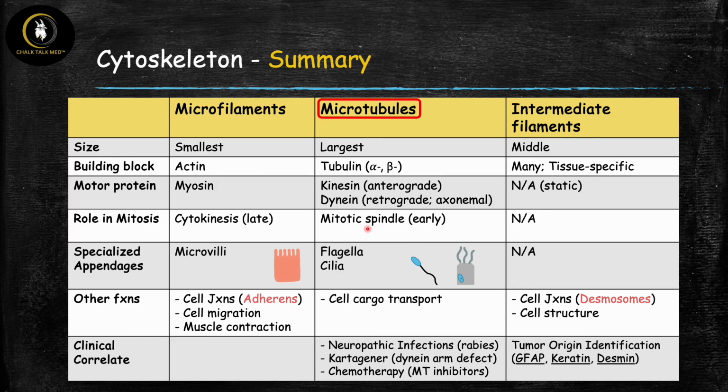They have an important role in mitosis, which is in the early part of mitosis, formation of the mitotic spindle. They're also important for forming the specialized appendages, which are flagella and cilia, where the microtubules are important for their movement. The other important function is for cell cargo transport, so anterograde and retrograde, as we talked about up here. And then finally, they have a couple of important clinical correlates, so neuropathic infections like rabies, Kartagener Syndrome, which is a type of dynein arm defect, and chemotherapy drugs, which are microtubule inhibitors.